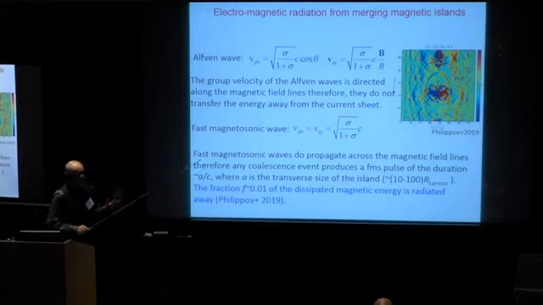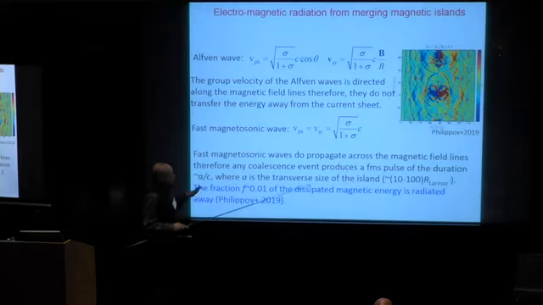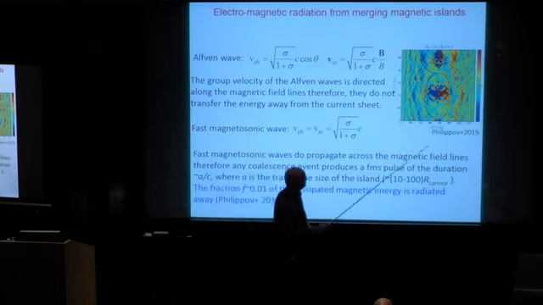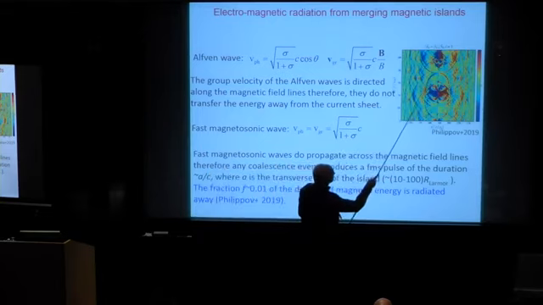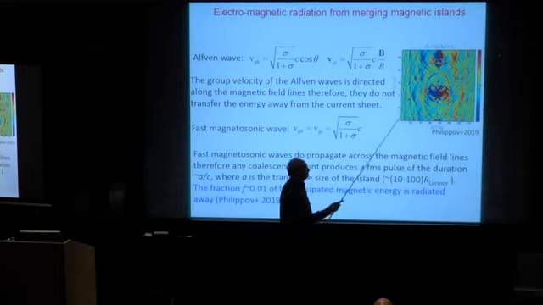Let us consider the fast magnetosonic wave, which propagates outwards, and each merging event produces a cylindrical pulse, which is seen on this simulation. Many pulses. Color here is Poynting flux.